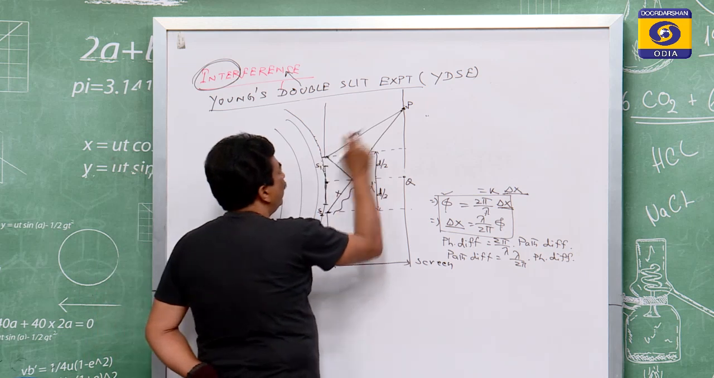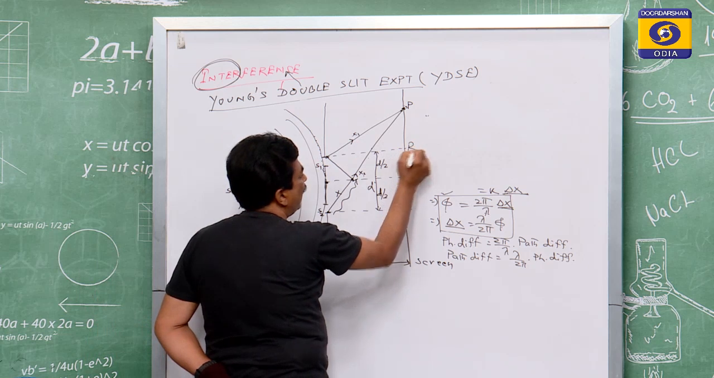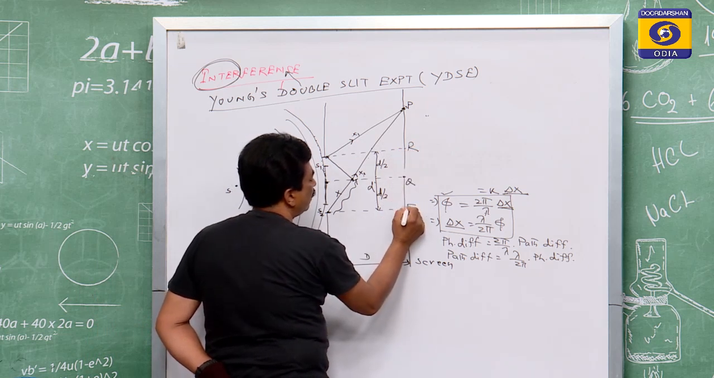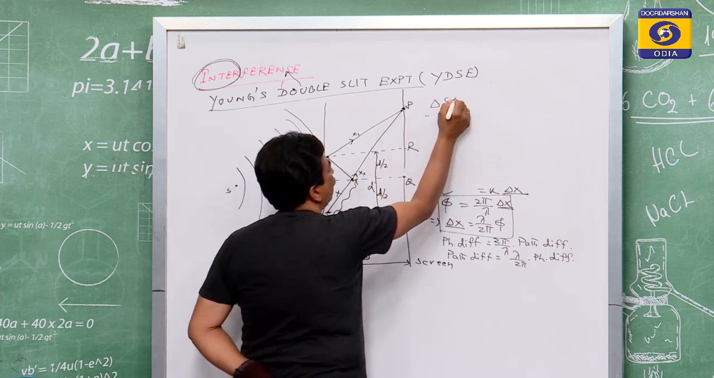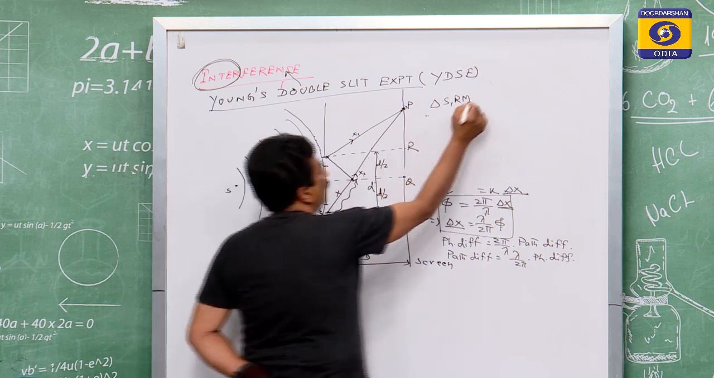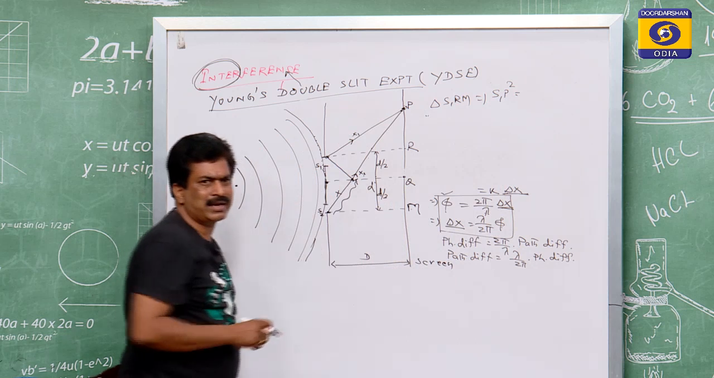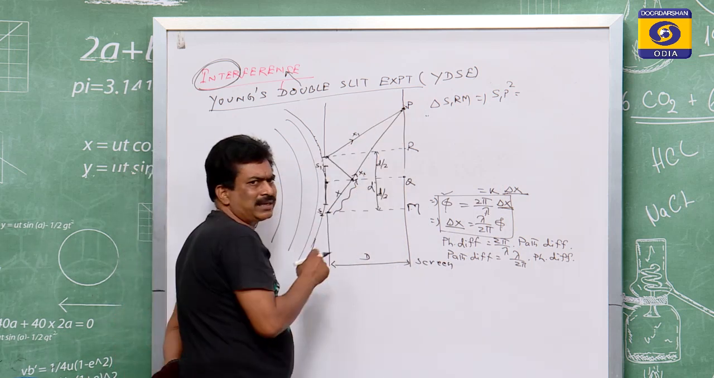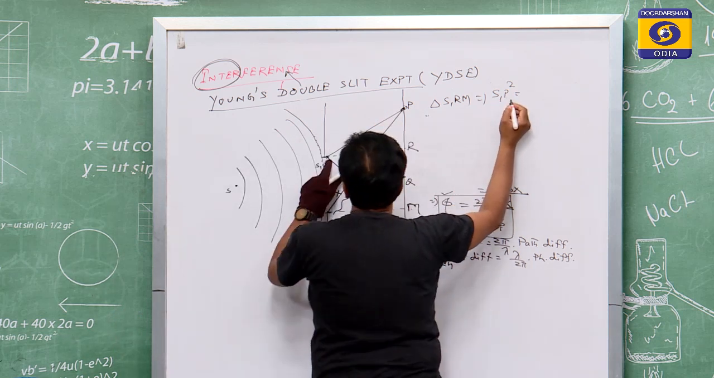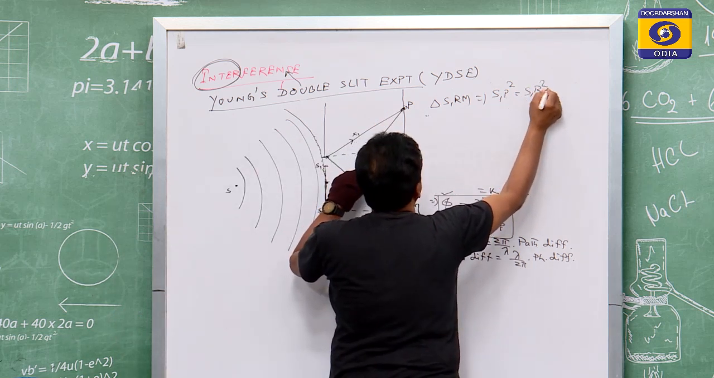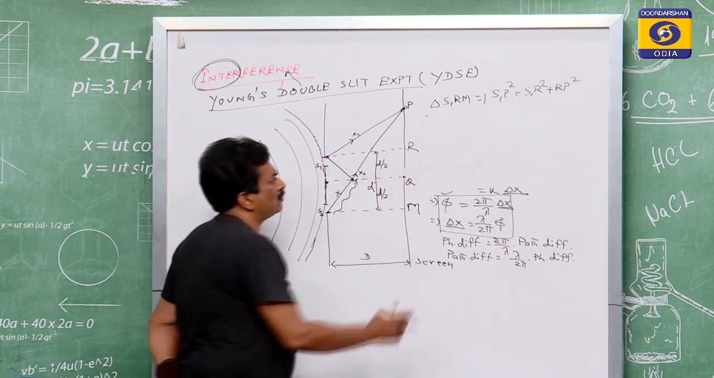So if you now take the triangle of the S1, let us name it R and this is M, say. So in the triangle S1RP, you can say S1P square, that is the hypotenuse, the hypotenuse square is equal to S1R square plus RP square.